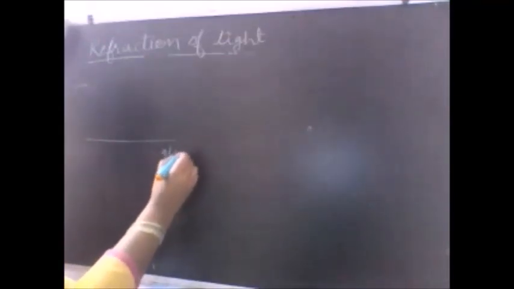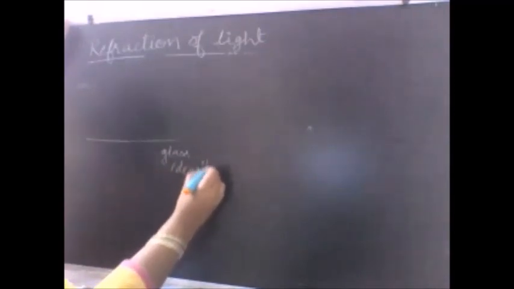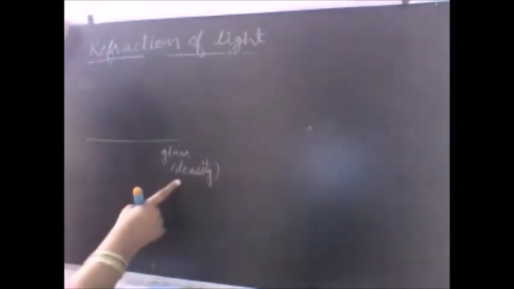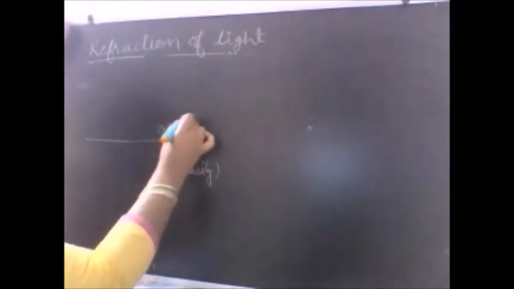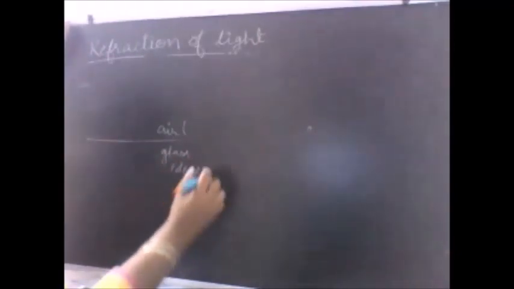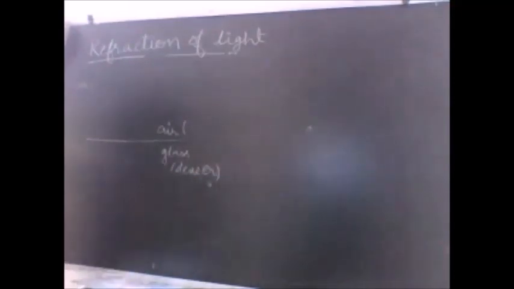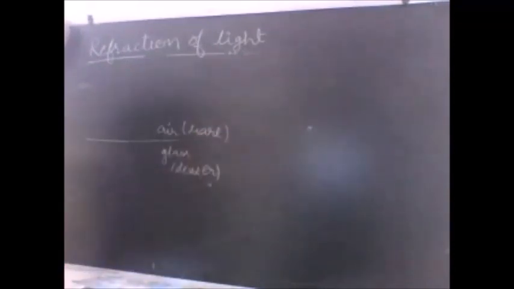A surface here, this side is glass, say, and we call this glass the denser medium. Why? When we perform the calculation, we always find that the refractive index of glass is more than the refractive index of air. So if the refractive index is more, we call that medium a denser medium. And when the refractive index is less, we call that medium a rare medium. And how to find the refractive index? I have just told you, by finding the ratio of the speeds of light.